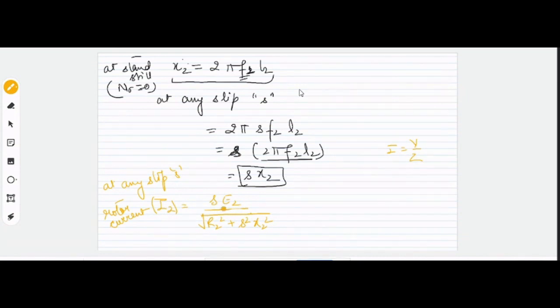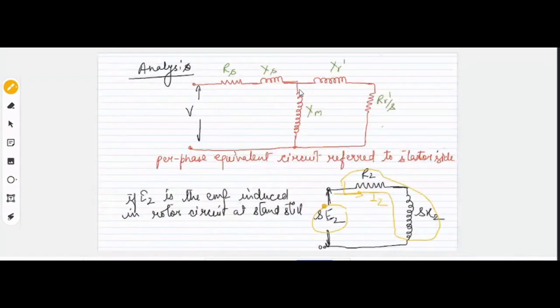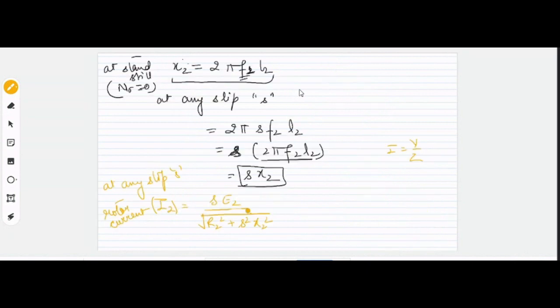Just to simplify the things, because at any slip S, your two variables are being affected. One is the EMF and the other is the reactance. So to minimize this, what simplification has been made is that they have taken this S to be common. They have taken out this S to be common, right?